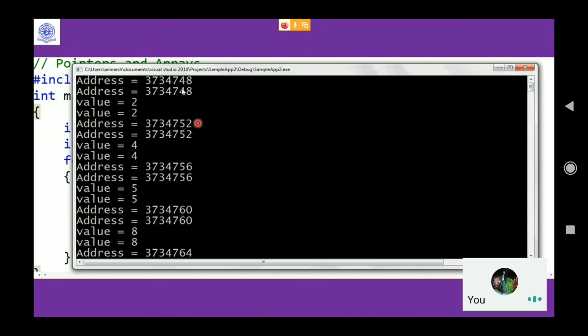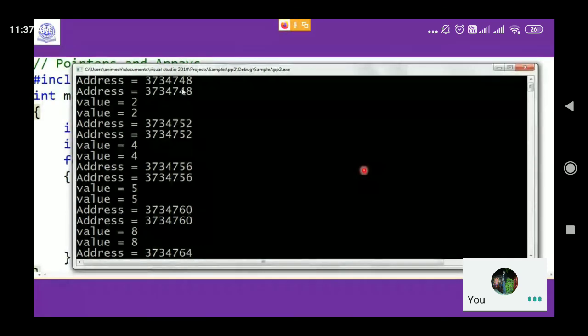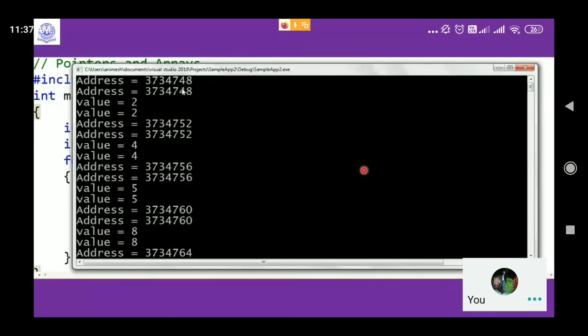Why? Because it's an integer pointer, or it's an integer array. This is 52. Then there is 56, then 60, and so on, 64. So you can try on your own and come up with the idea.